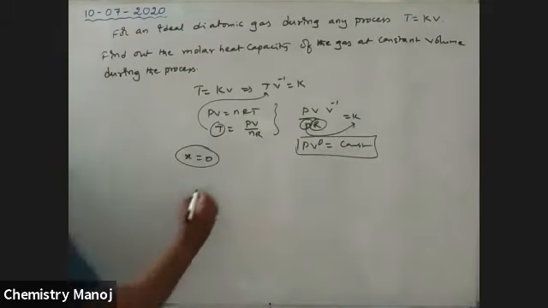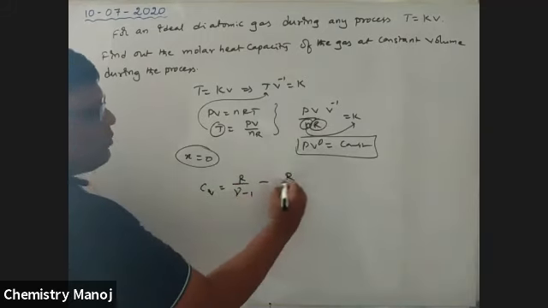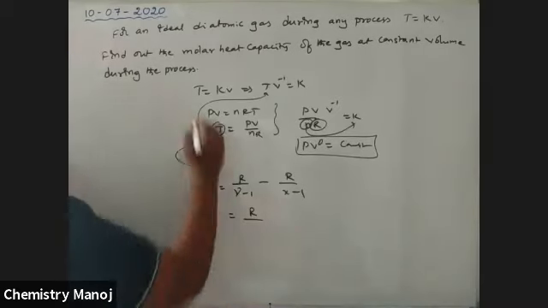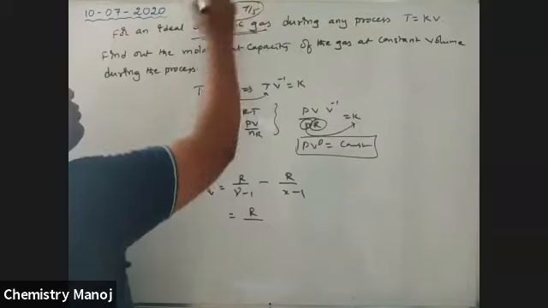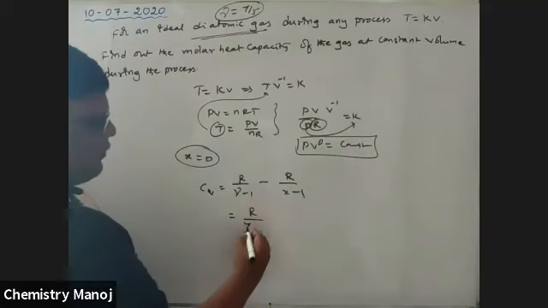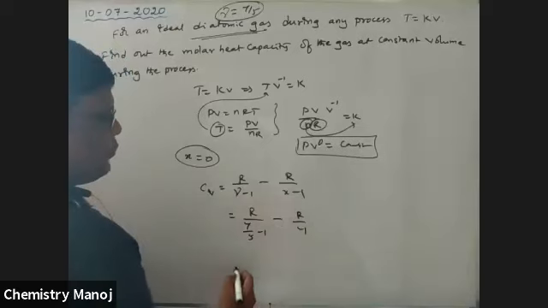Now Cv is equal to R by gamma minus 1 minus R by X minus 1. It is a diatomic gas, so gamma value is equal to 7 by 5. For monoatomic gas it is 5 by 3. That is R by 7 by 5 minus 1 minus R by minus 1.